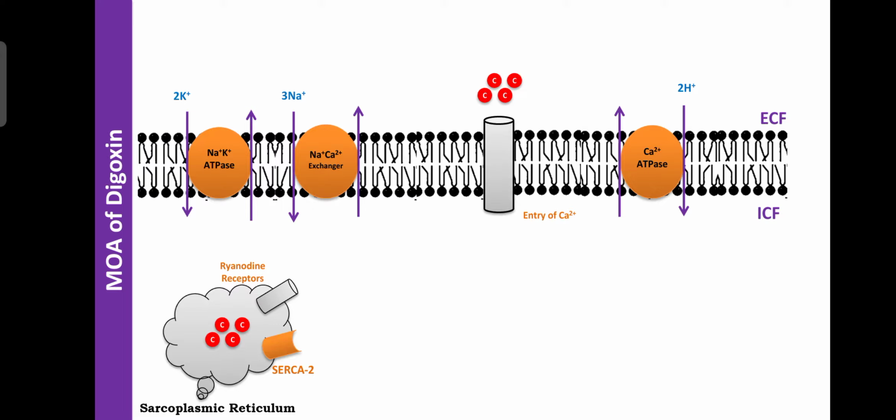Regarding the mechanism of action of digoxin, you already know about muscular contraction in smooth muscle, cardiac muscle, and skeletal muscle. When the action potential is transmitted from the SA node to the AV node, it covers all the atrial muscles. Then from the AV node it enters the Purkinje fibers by passing through the AV bundle, so that it covers all the ventricles.